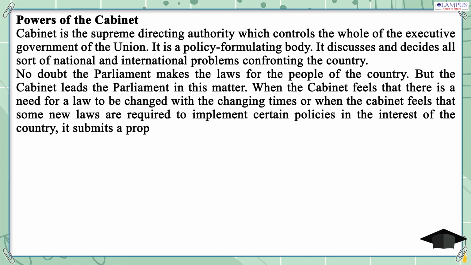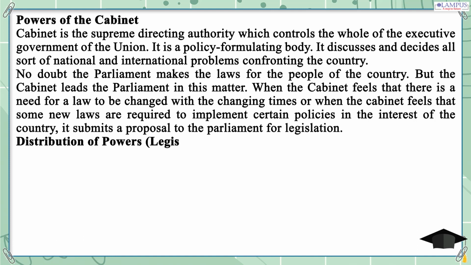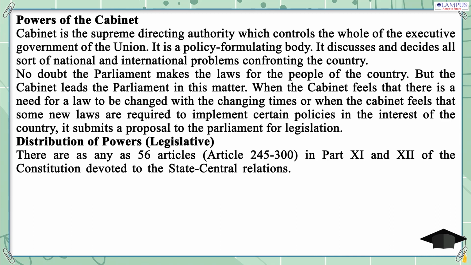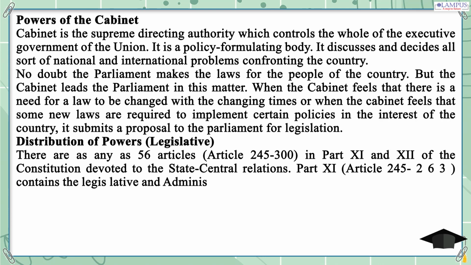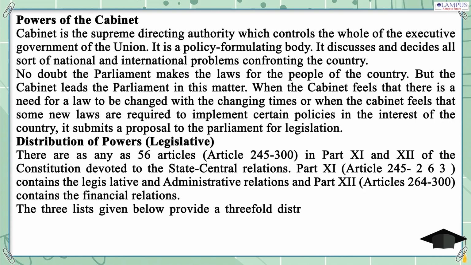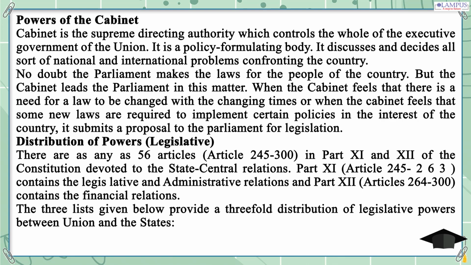Distribution of powers. Legislative. There are as many as 56 articles, Article 245 to 300, in Part 11 and 12 of the Constitution devoted to the state-central relations. Part 11, Articles 245 to 263, contains the legislative and administrative relations, and Part 12, Articles 264 to 300, contains the financial relations. The three lists given below provide a threefold distribution of legislative powers between the Union and the states.